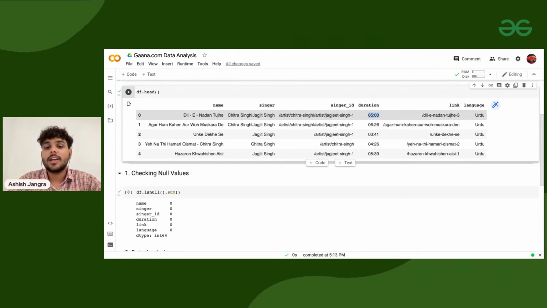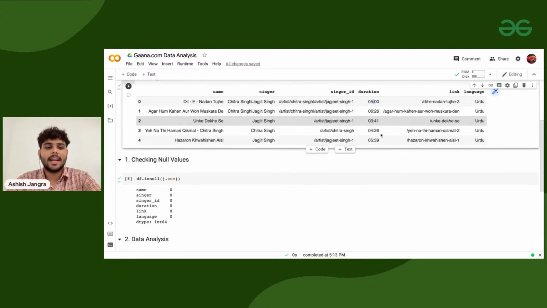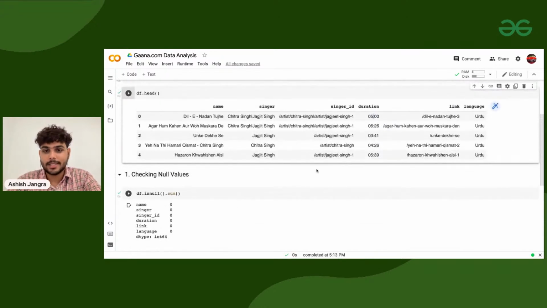This is something we have in minutes. I need to convert it into seconds, right? Because on seconds, I can perform mathematical operations. I can compare 05:00 with 3:41, but I can't directly compare them because both of them are strings. So I need to pre-process this data set.